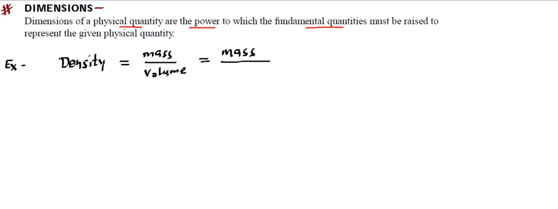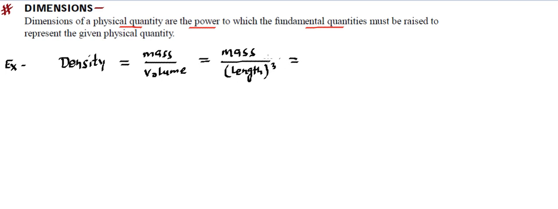Our next job is to write this expression in terms of fundamental quantities. So mass is a fundamental quantity, that's why we are maintaining it. Volume is not a fundamental quantity, so we will convert this volume in terms of fundamental quantity. We know volume depends on length, and volume is basically length cube.